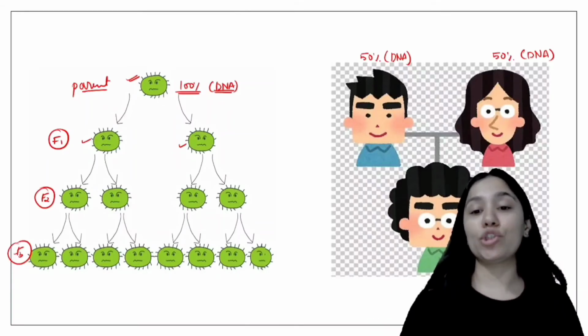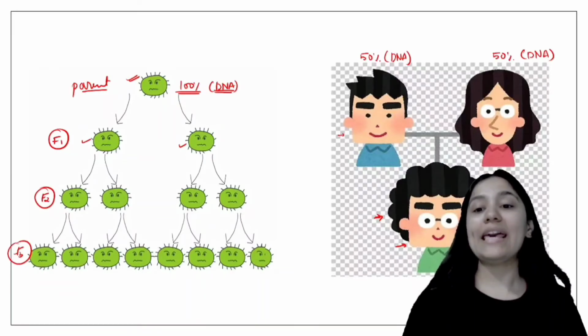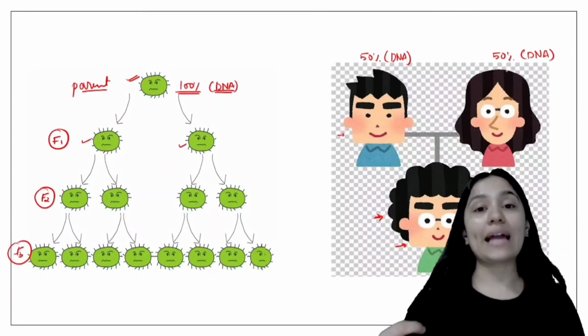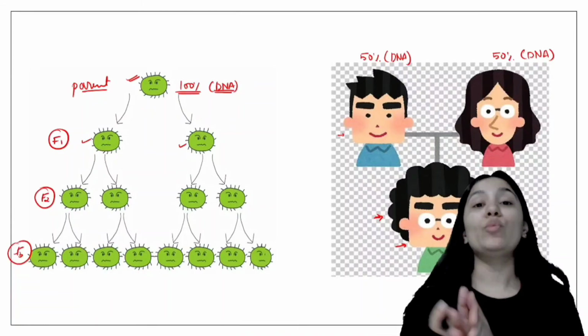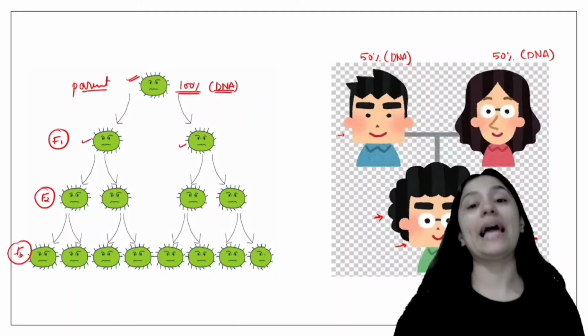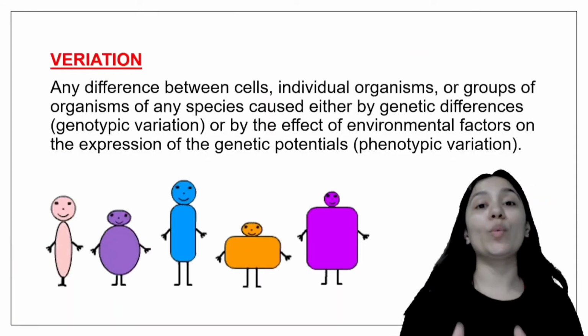So look at this picture. Here we have a cute little boy, and he has characteristic features from his mother and father. He has a face like his father, and he has eyes like his mother, right? These are similar characteristics we share with our parents, but we do have variations. We have similarities. And now let's understand what variation is.